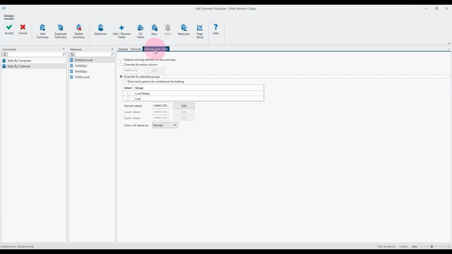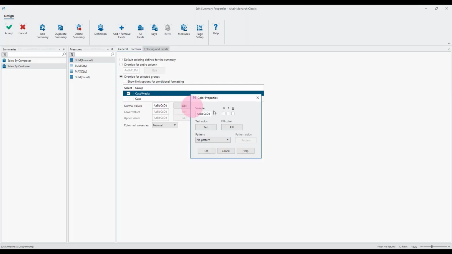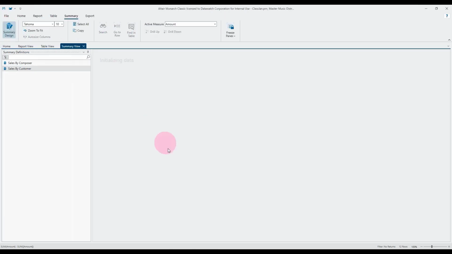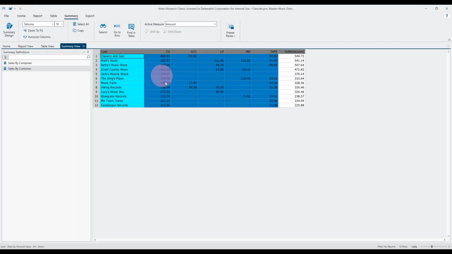So coming into the coloring and the limits, I now select whether I want to do it at the customer level or the customer media level. And again, I'll choose just a slightly darker color blue there, or a different color blue. And you can see we've filled in all of the values in this case with a different color.